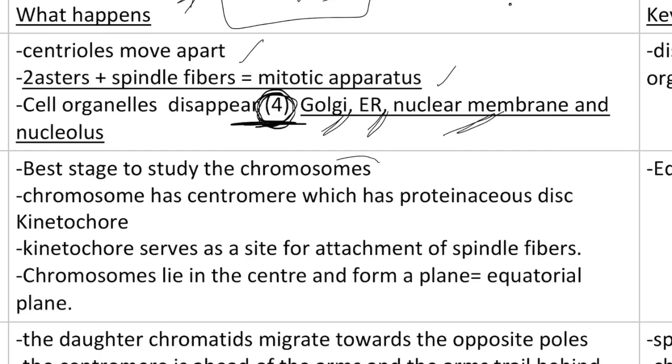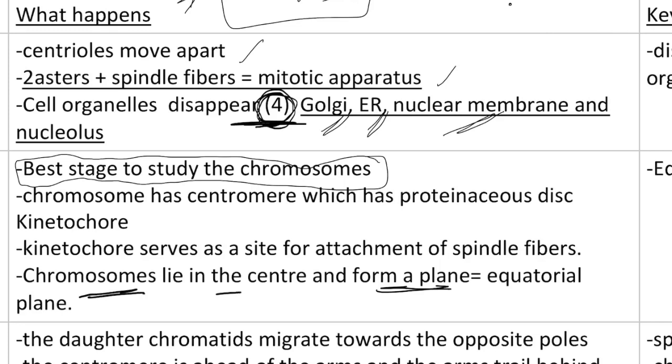That is the best stage to study the chromosomes. The chromosomes actually lie in a plane. That plane, which is formed by the chromosomes that lie in the center, is called the equatorial plane or equatorial plate. Very important to remember.